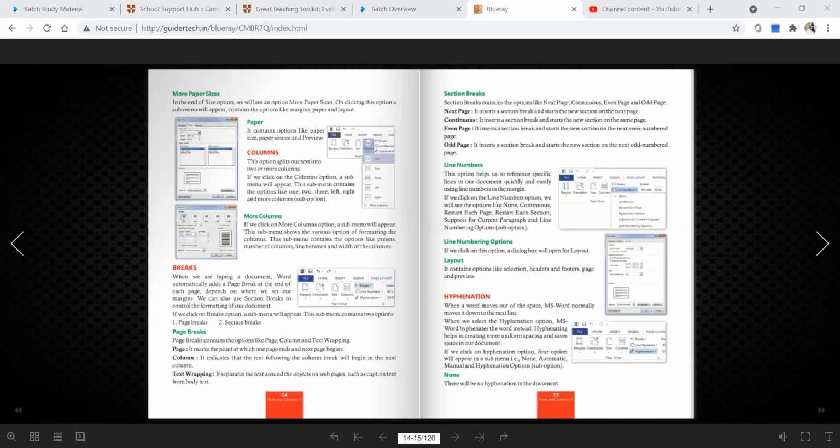So, page setup and layout in the book, just put a question mark over here.